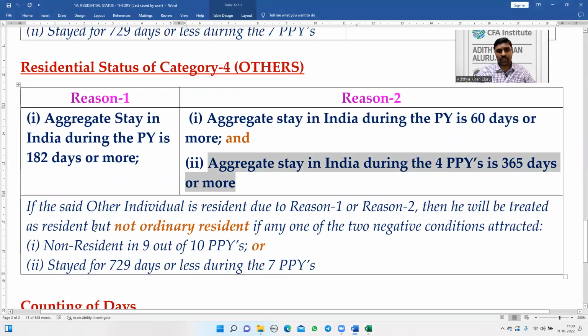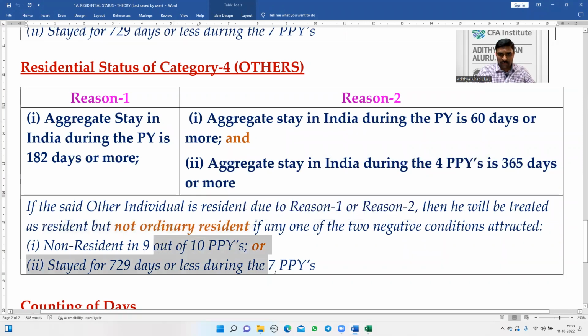Now we have to check whether there is a chance of him being a not ordinary resident or not. If any one of these negative conditions is attracted, then he will be a not ordinary resident.